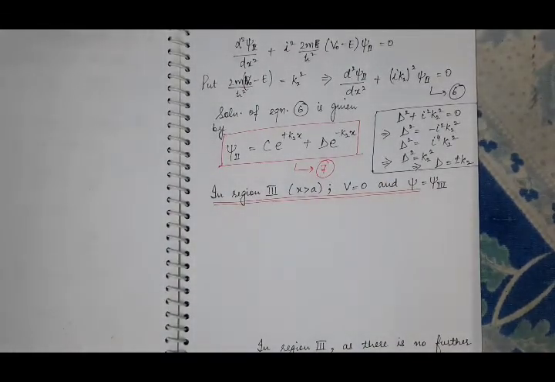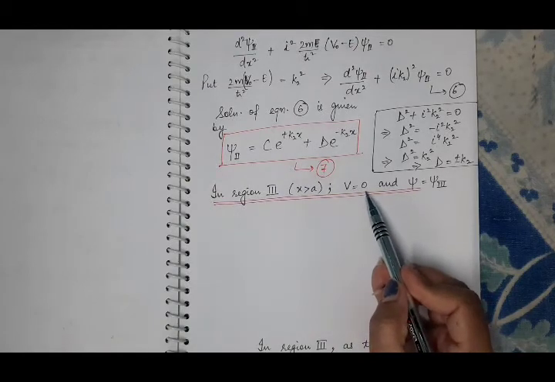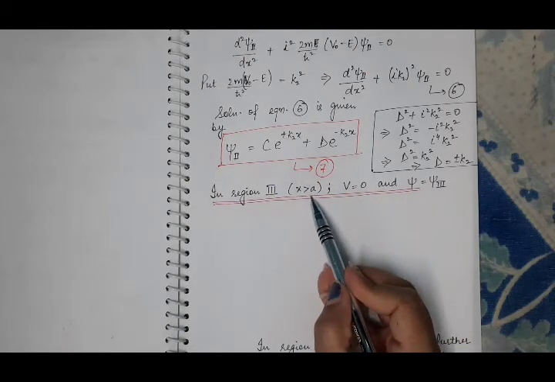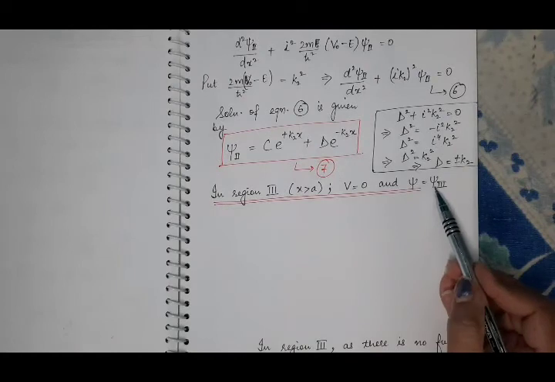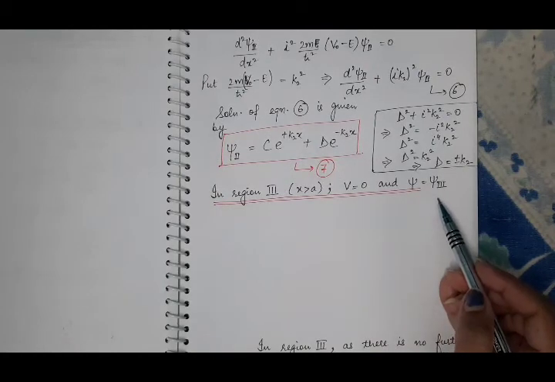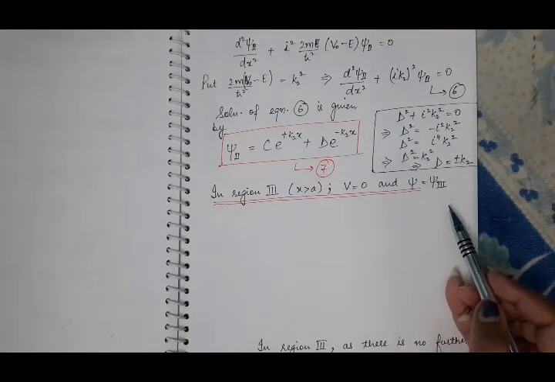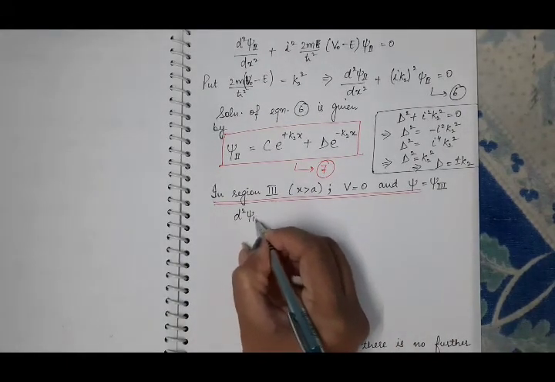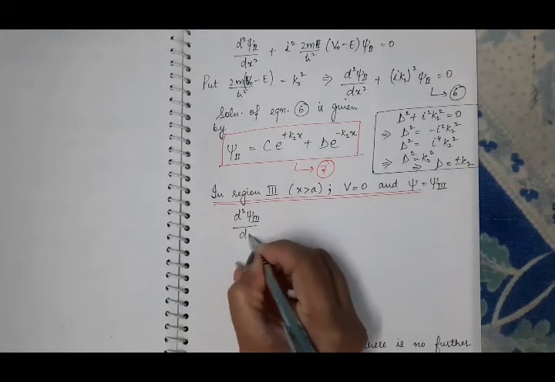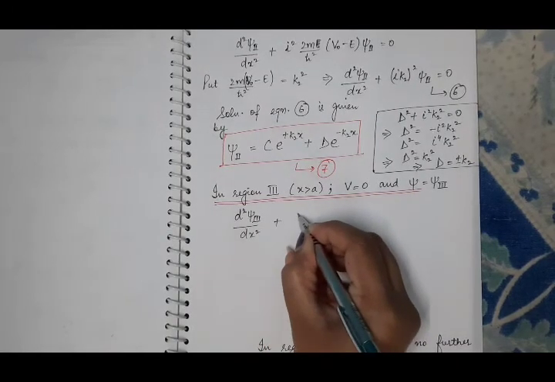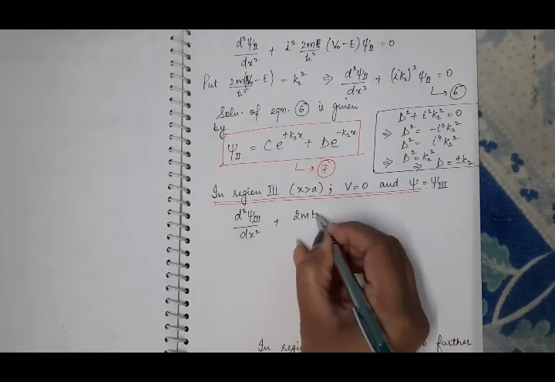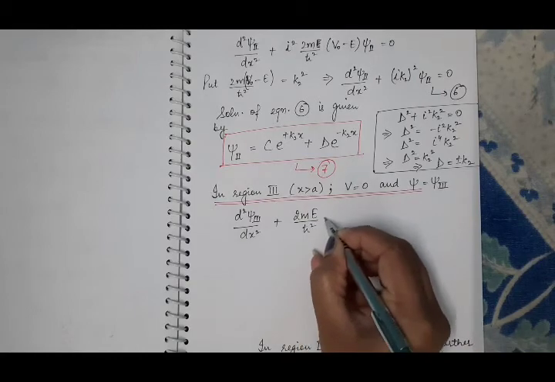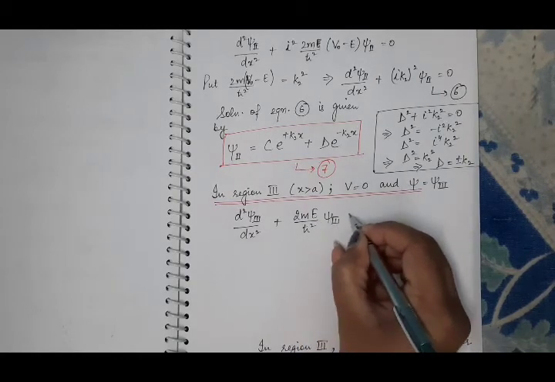Now in region 3, we know that the value of potential is again 0 for x greater than a. And suppose the wave function is psi 3 in region 3. Put these values in the Schrodinger equation, that is equation 1, and we will get d square psi 3 by dx square plus 2mE by h cut square psi 3 equal to 0.